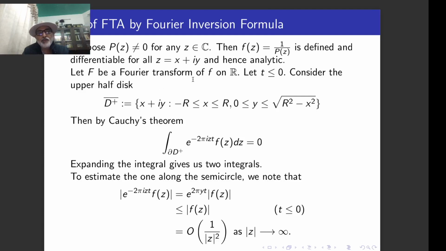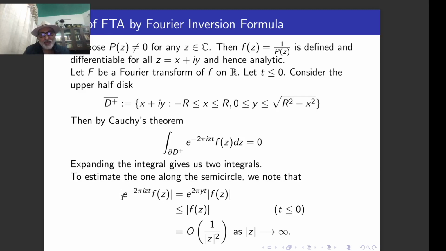Let f hat be the Fourier transform of f on R. If t is less than or equal to 0, then we consider the upper half disk. Then by Cauchy's theorem, because this is an analytic function, this integral must be equal to 0. Expanding the integral gives us two integrals.